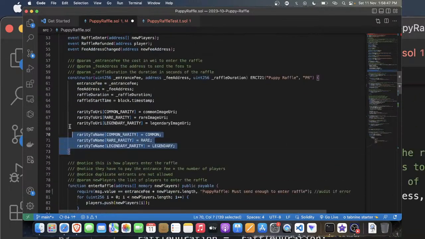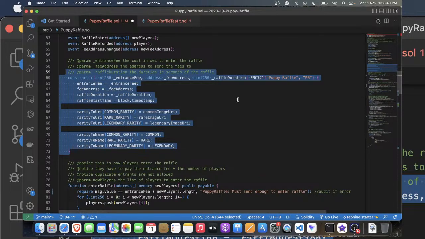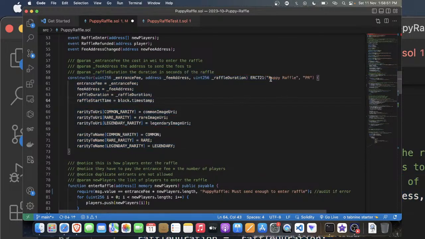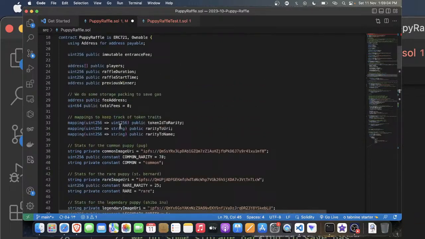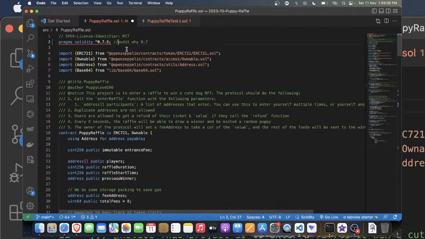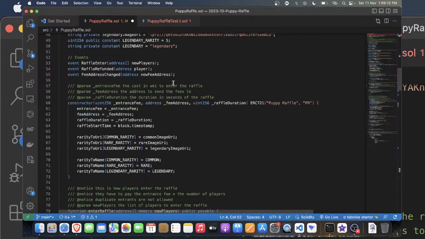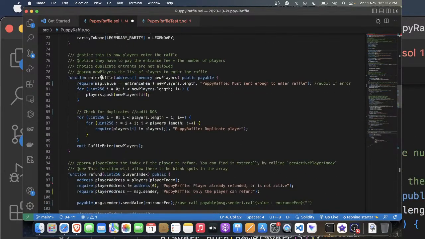That is pretty decent. I could not find anything right over here. Here you can see the NFT name as well as the symbol. That's nice. Now enterRaffle. Here you have to pass an array of players. I think I will add an audit tag right over here. Alright. Yeah, enterRaffle.